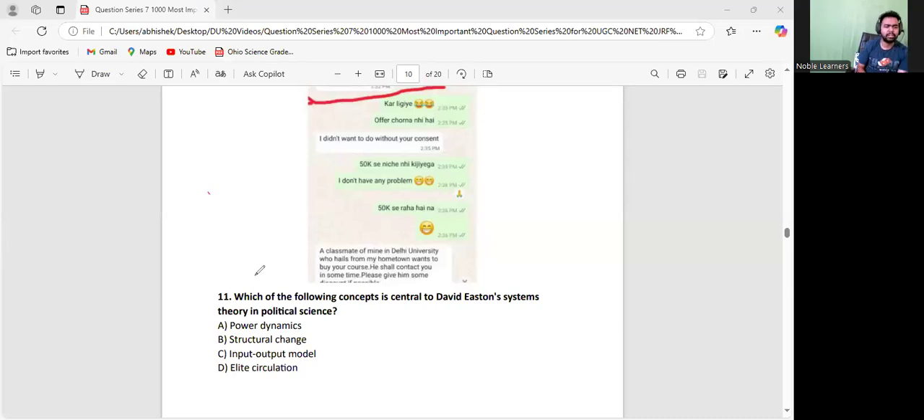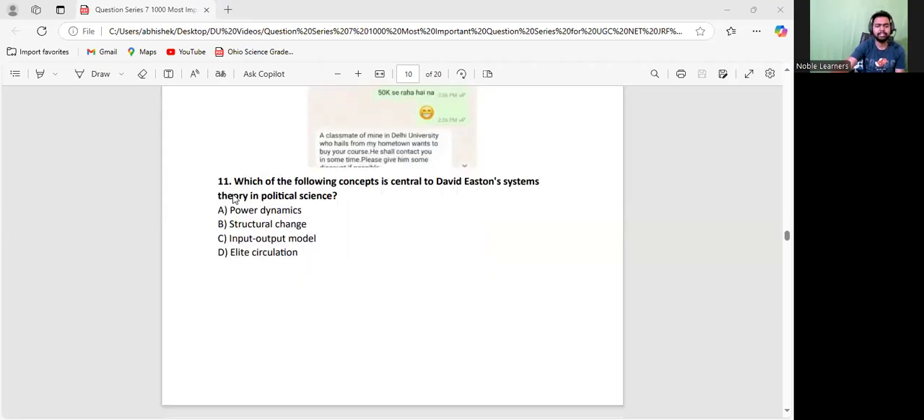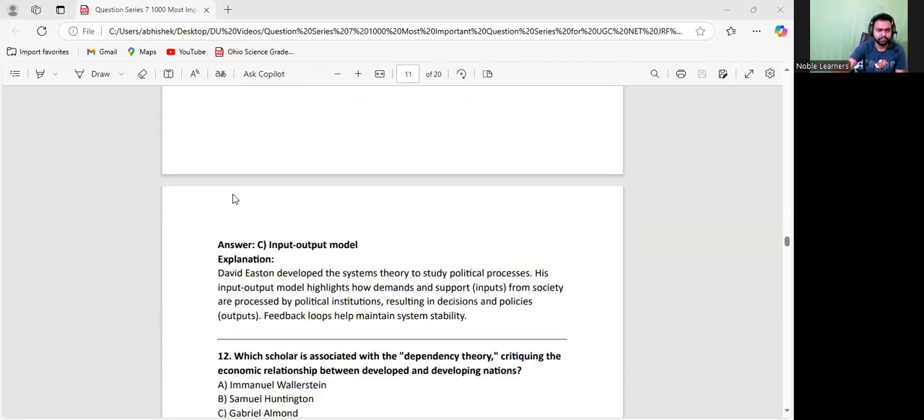Let us go to question number 11. Which of the following concepts is central to David Easton's theory in political science? See, David Easton is associated with the system model. The system model is known by different names. It is also called the flow model, the input-output model, the demand-supply model. These are some of the names given to the system model. So the answer would be the input-output model. That would be the answer for the concept with which David Easton is associated, right?